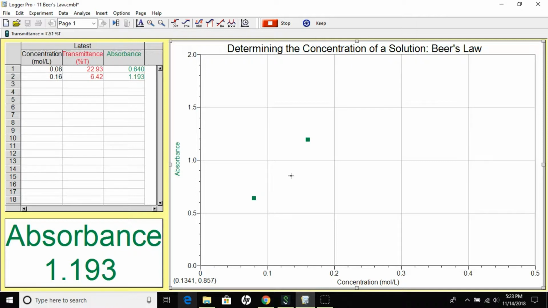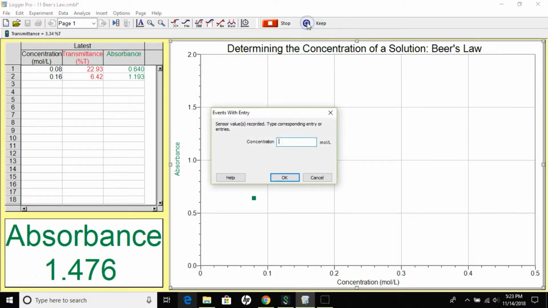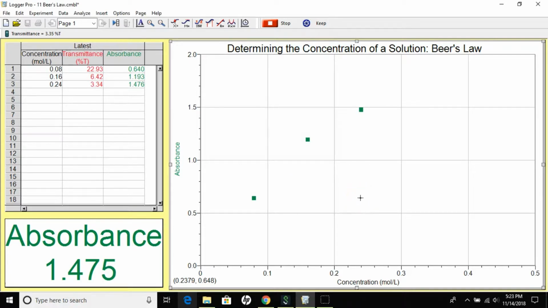All right, so I'm going to continue on, and I'm going to do the third standard solution. Enter that in, wait for the absorbance to stabilize. Alrighty, looks like we've gotten there. Press Keep, and this one was 0.24 moles per liter, and I'm going to click OK. Alright, moving on to the fourth standard solution.